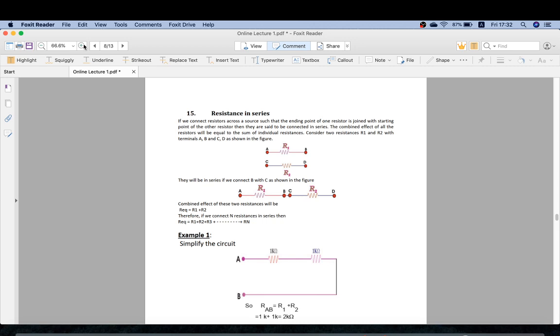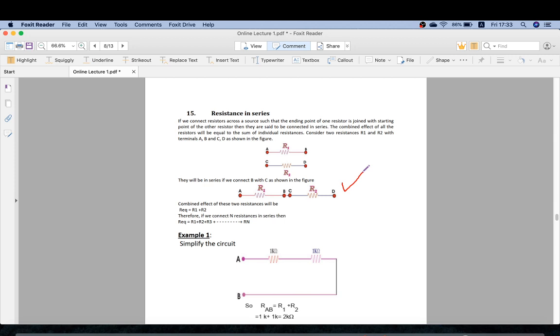Whenever we solve or see any circuit, resistance is the most common component you can see in all circuits. And in using KVL, KCL, we always use resistance. How many amperes of current are passing through this resistance, how many volts across this resistance, what is the current around this resistance, how many resistances are in the branches. So resistance is the most common element in the circuit. Here we will study what happens if the resistances are in series. This is the main example of how resistances are in series.